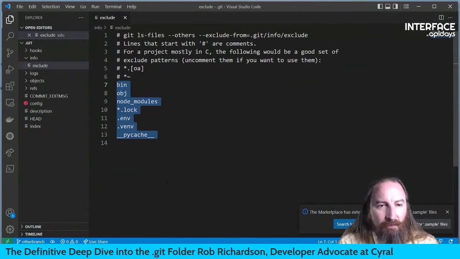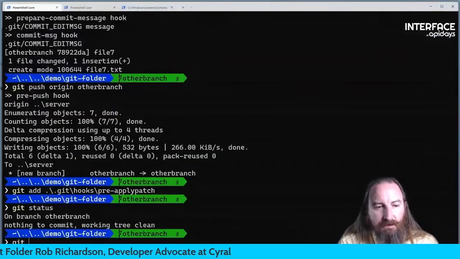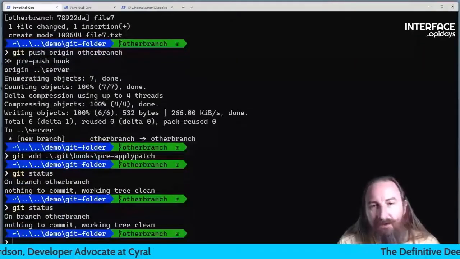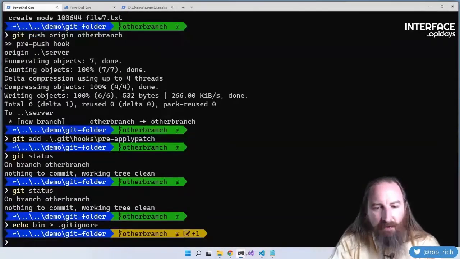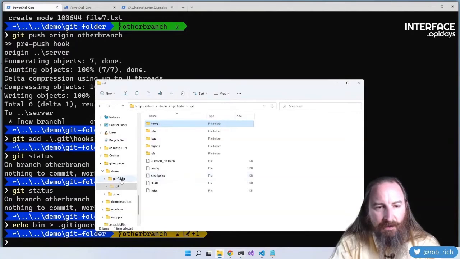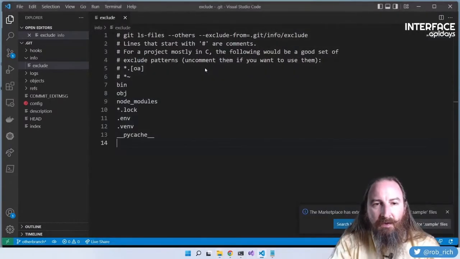But we don't want to put it here because we can't commit this file. Git status, we can see how, well, we can't commit it. Echo bin to .gitignore. And if we put this inside of a .gitignore file outside of our .git folder, now we can include all of this content and we can commit it.